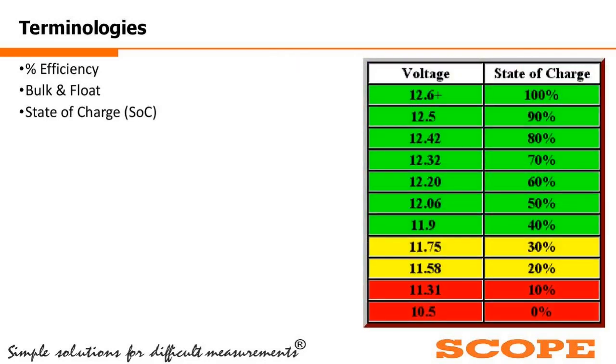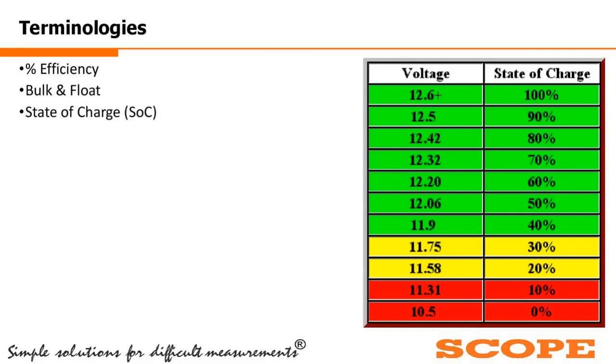So what is state of charge? The state of charge is defined as the present charge of the battery with respect to a new battery, which has the total charge. You can see in this picture, when the state of charge is 100%, the voltage is 12.6 plus. Now, if we are discharging the battery, the state of charge goes down, and based on that, the voltage goes down as well. And in the red zone, when the state of charge is 0%, the voltage is 10.5 volt.